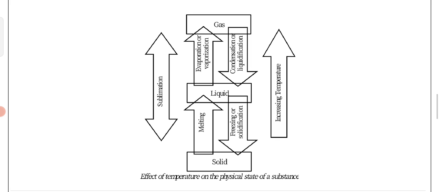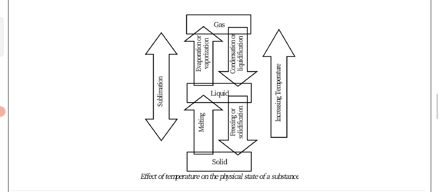And when a solid substance is converted into the gaseous state of matter without forming any liquid state, just jumping the liquid state, directly changing from solid to gas, this process is called sublimation. With increasing temperature, the sublimation process occurs at a faster rate. This is given by this arrow: solid is getting converted to gas, and this process is called